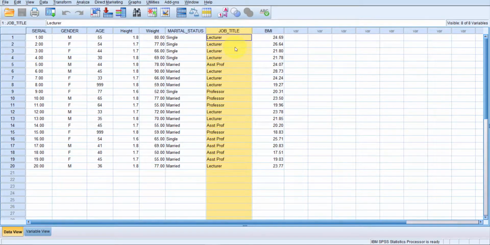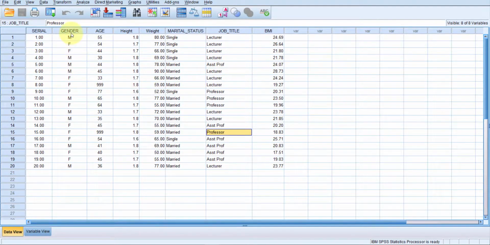It has three attributes: lecturer, assistant professor, and professor. So this is not a dichotomous variable. We can also do a chi-square test between variables with two attributes and with more than two attributes.